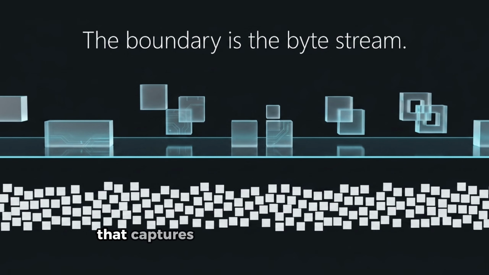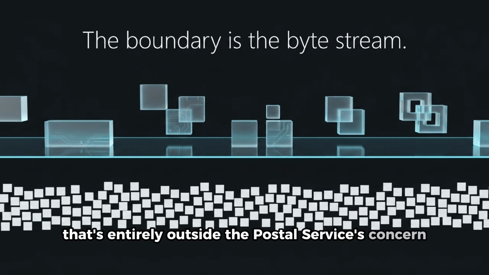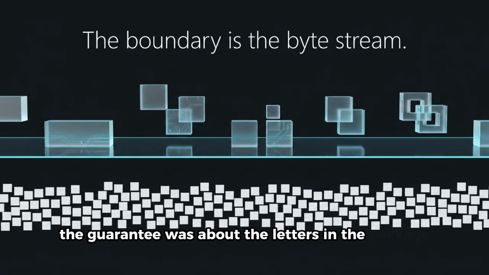Here's an analogy that captures the shape of this boundary. Imagine a postal service that guarantees the letters in any single package will arrive in the order they were packed. That's a real guarantee, carefully enforced, reliably delivered. But if you ship your letters across two separate packages, the service makes no promise about which package arrives first. And if the recipient reads the letters and then chooses to reply in a different order than they were received, that's entirely outside the postal service's concern. The guarantee was about the letters in the package. It was never about anything else.